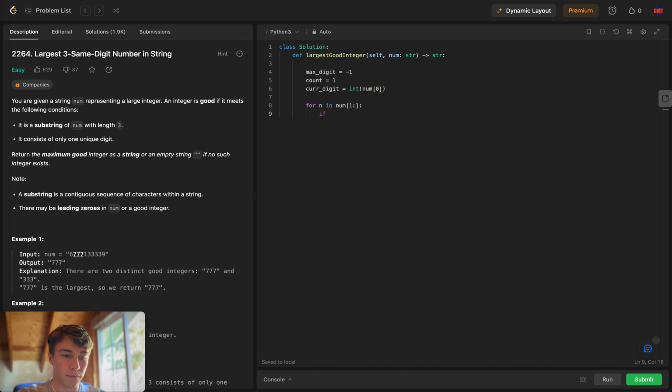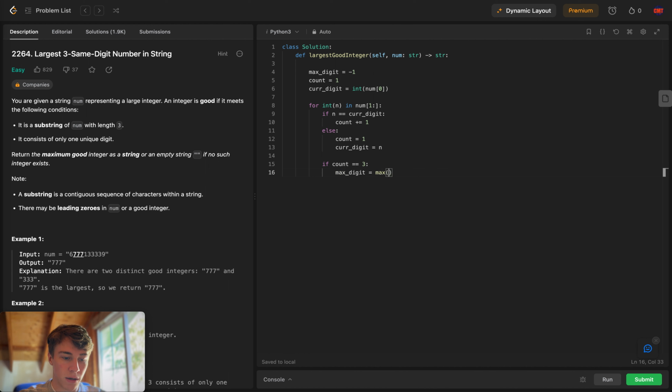Let's see, can I do this actually? Int. If n is equal to current digit, then I will increase count by 1. Else I will say count is now equal to 1, and current digit I want it to be equal to n. Then finally, if count is equal to 3, then I want to say max digit is equal to max of max digit and n.